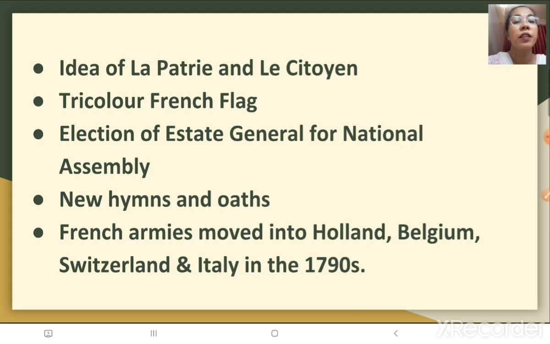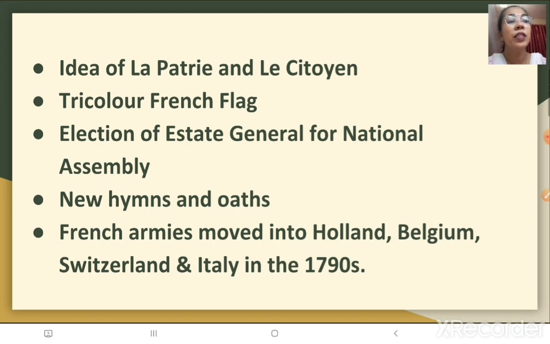Our freedom fighters, the revolutionaries, wrote the songs in our country. They wrote a national anthem in our country. Similarly, new hymns and oaths were taken in France also. Then the French armies moved into Holland, Belgium, Switzerland and Italy in the 1790s to give liberation. That is, they promised that they will give liberation to the people from their despotic rulers in these European countries, that is in Holland, Belgium, Switzerland and Italy.